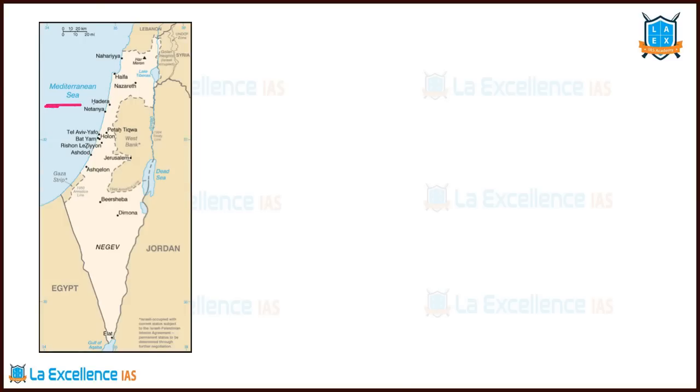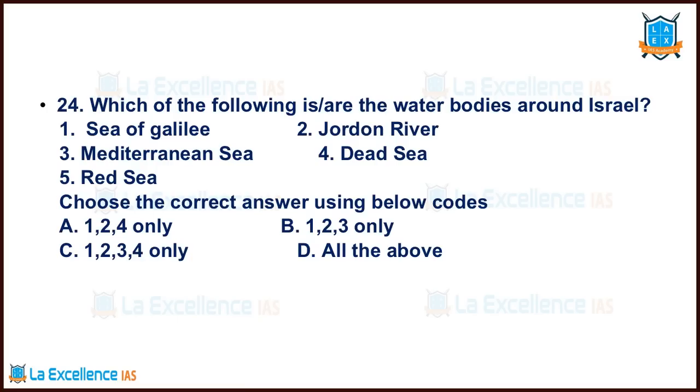The Mediterranean Sea is to the west of Israel, and we have Lake Tiberias or the Sea of Galilee. We have this river Jordan, the Dead Sea, and it drains into the Gulf of Aqaba. Right at the southern end of Israel, we have the Gulf of Aqaba. Please remember that the Gulf of Aqaba drains into the Red Sea. Gulf of Aqaba is part of the Red Sea. Very important.